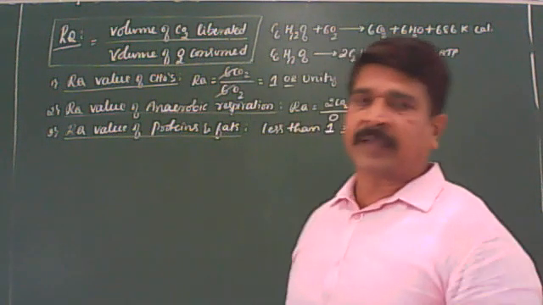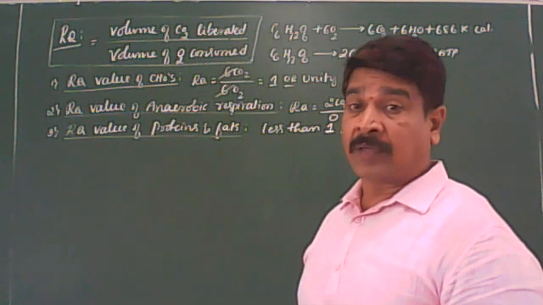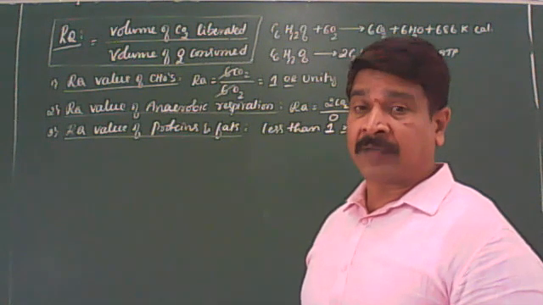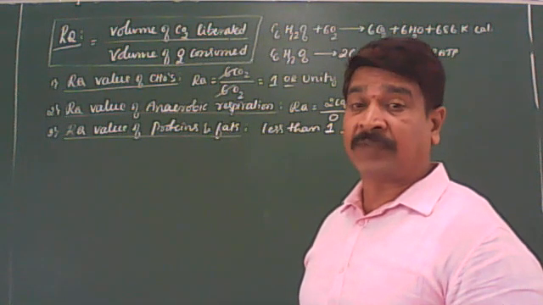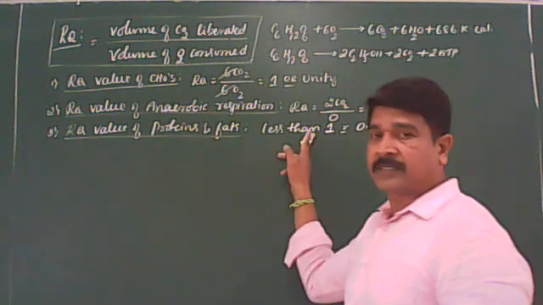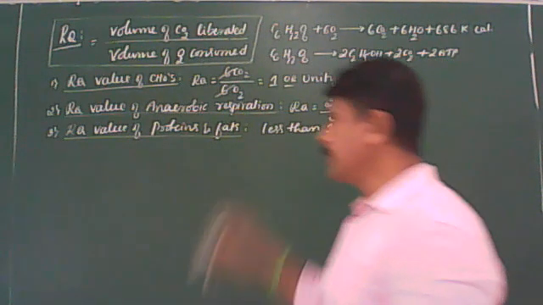Instead of fats you can ask oils, or instead of oils you can add castor, groundnut, coconut. Got it what I am telling you. Butter, ghee, palm oil, sunflower oil, like that also they can ask. So the value will always be less than 1, that is 0.7. Clear? Next one.